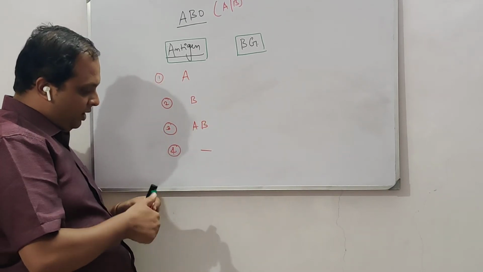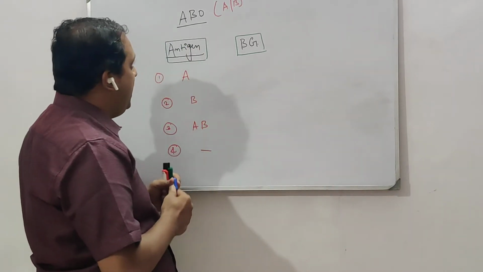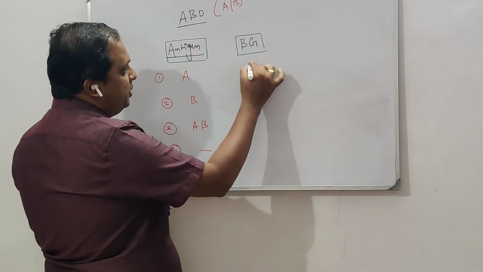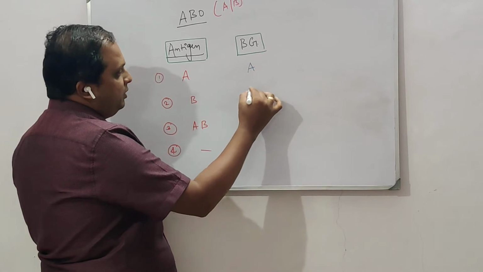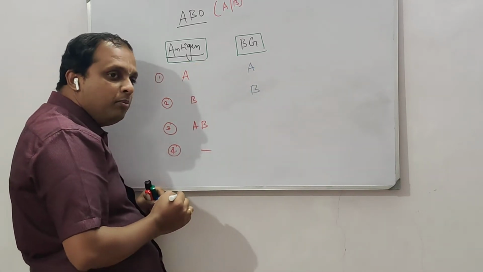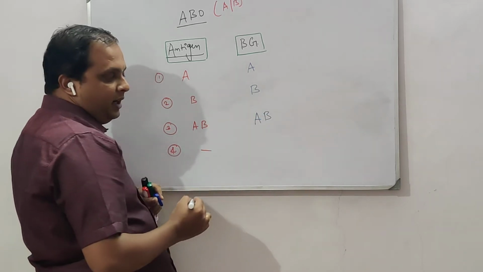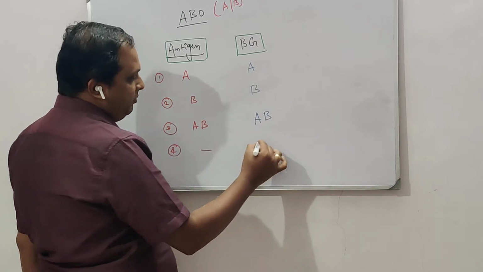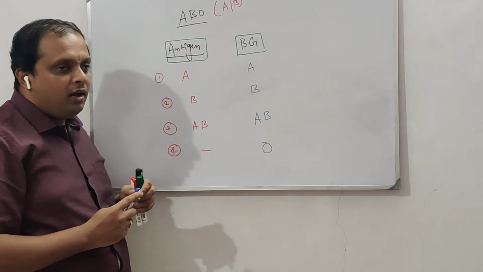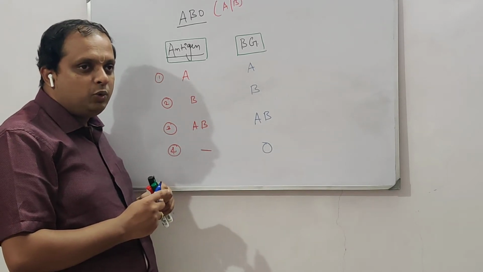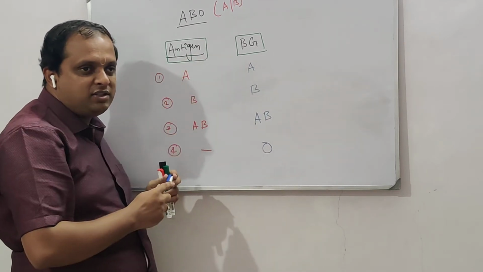In the first case, if there is antigen A in the RBC, the blood group is A. Simple. If there is antigen B, the blood group is B. If there are both antigen A as well as B, the blood group will be AB, right? And if there is no antigen, then the blood group will be O. So we have four different blood groups based on the antigen. Whichever antigen is in the RBC, the blood group is classified accordingly.